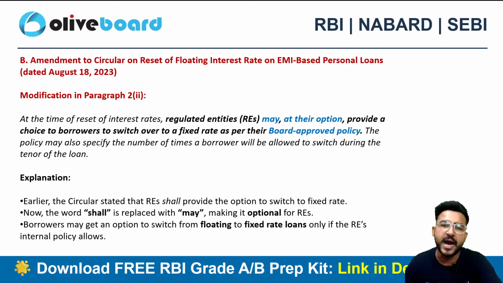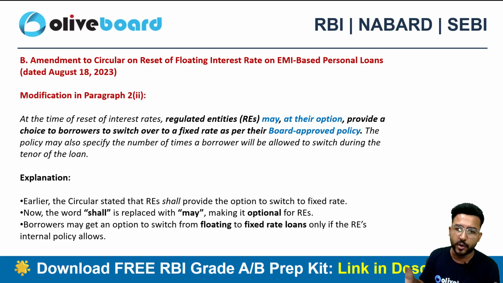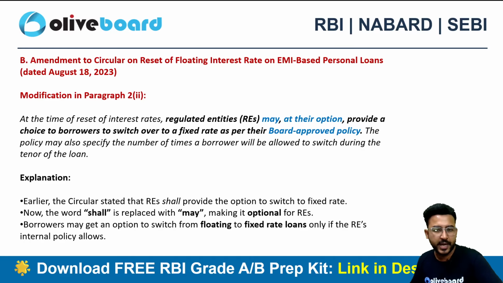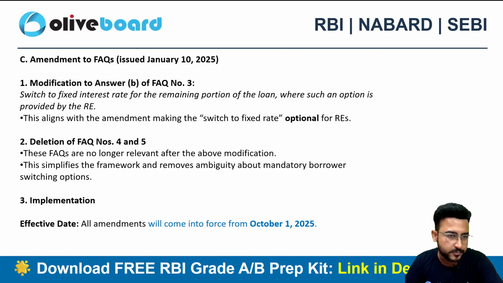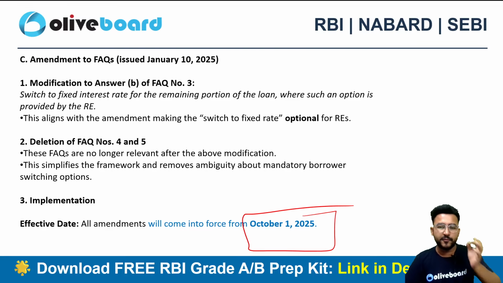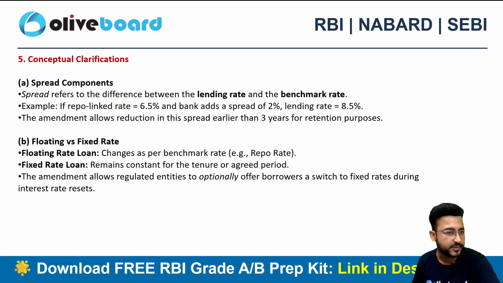But if the RE is not of the opinion of providing this particular option, they may not do so, right? So "shall" has become "may". It's not a compulsion now. So these are basically the amendments, and the implementation timeline is effective from right now, 1st of October 2025. And I have summarized everything for you guys in a tabular format as well, so you can have a quick understanding of everything, right?